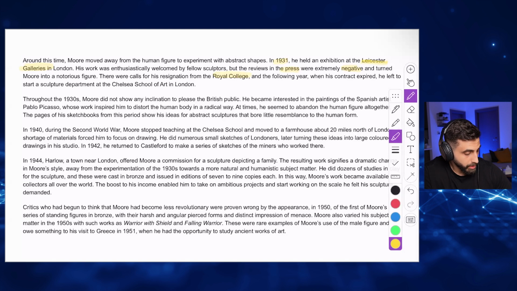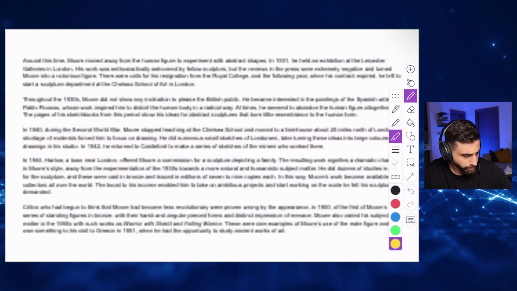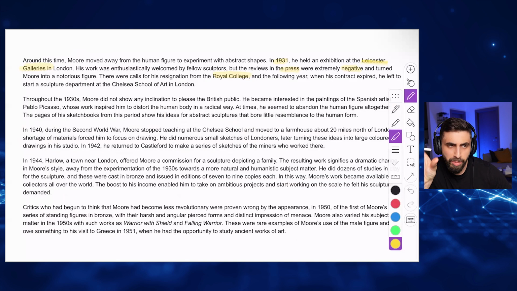This is the second bullet point. What about Royal College? Remind yourself. This is how I would do it. I know I'm spending a lot of time now because I'm explaining. Focus. What about Royal College? Mo is urged to offer something and leave Royal College. So looks like somebody asked him to give something and leave Royal College. So what is this something that people asked him to offer or to give?